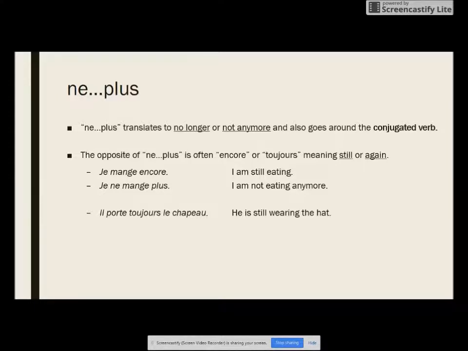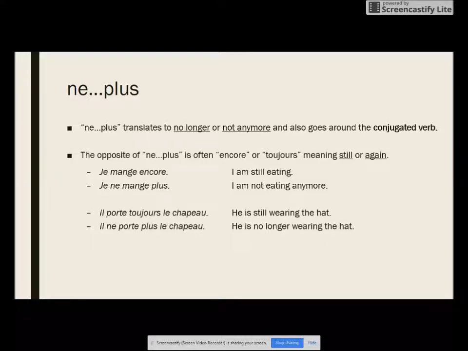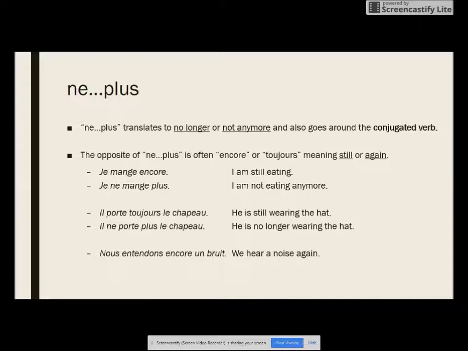Il porte toujours le chapeau. He is still wearing the hat. Il ne porte plus le chapeau. He is no longer wearing the hat. Ne plus goes around our conjugated verb. Nous entendons encore un bruit. We hear a noise again. Nous n'entendons plus de bruit. We no longer hear any noise. Again, that ne plus goes around our conjugated verb. Entendons, nous n'entendons plus de bruit.